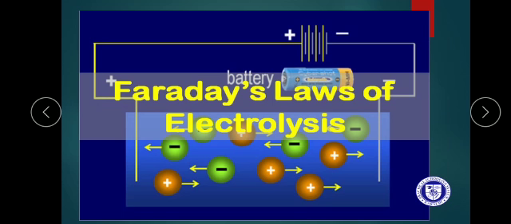All the students, keep in your mind that all electrolytes are good conductors, but all conductors are not electrolytes. Why? Because electrolytes are decomposed upon passing electricity. When electricity passes, they decompose. Metals are good conductors, but they are not electrolytes.